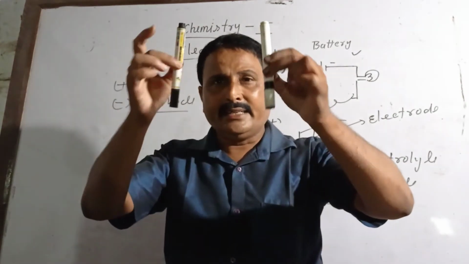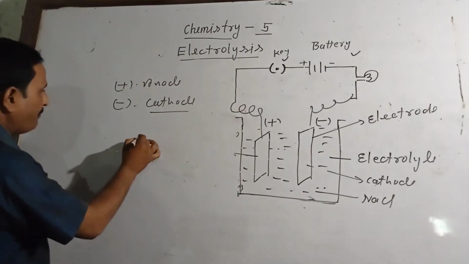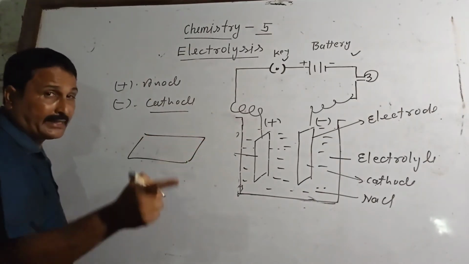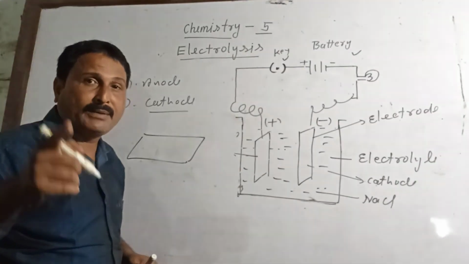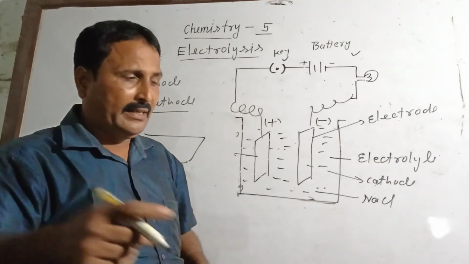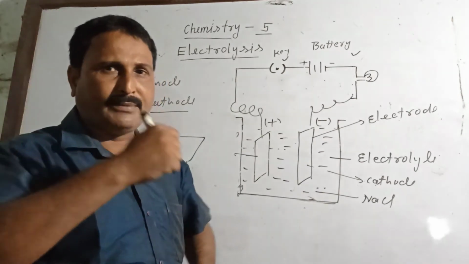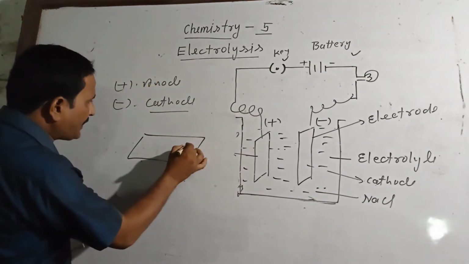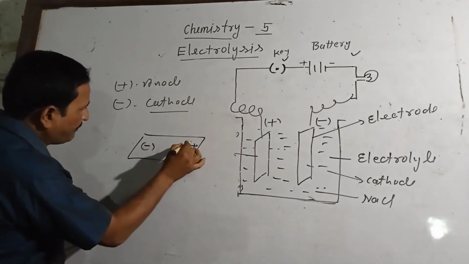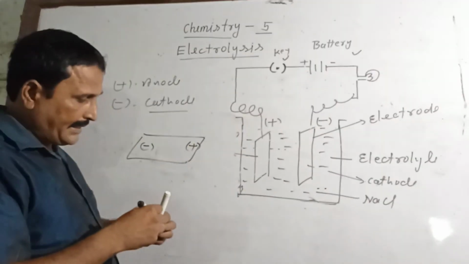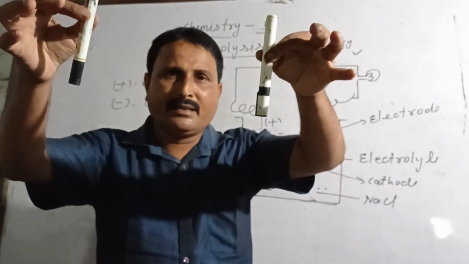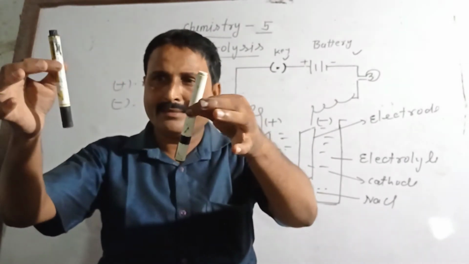So see carefully in the battery, whatever battery you are using in your inverter, about that battery I am talking. See, plus and minus are written there. Just say that both are copper or aluminium. Suppose copper.